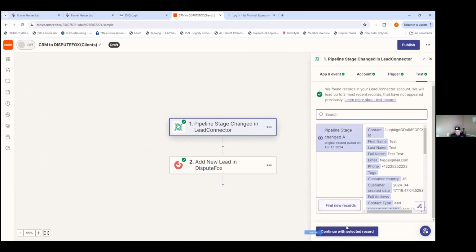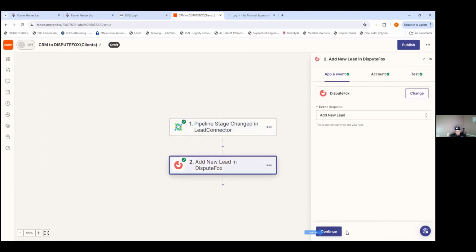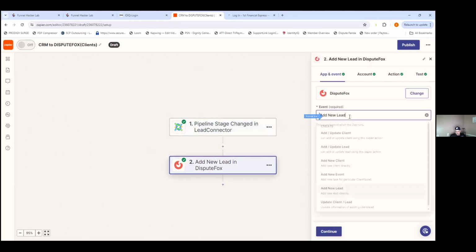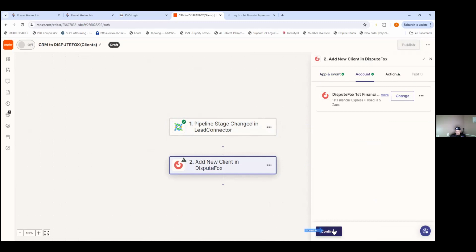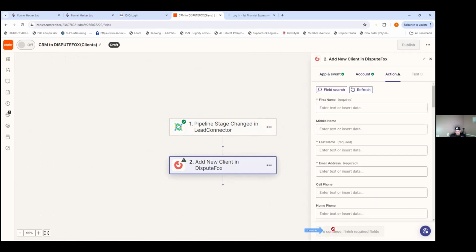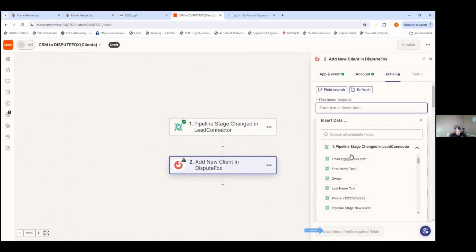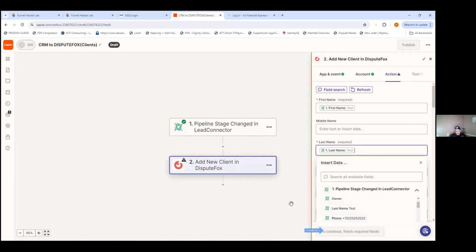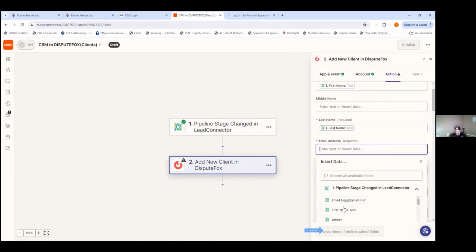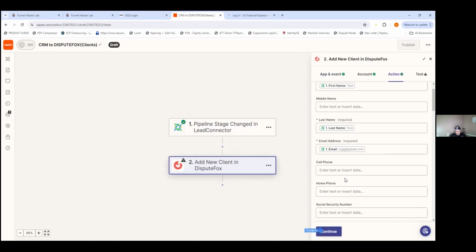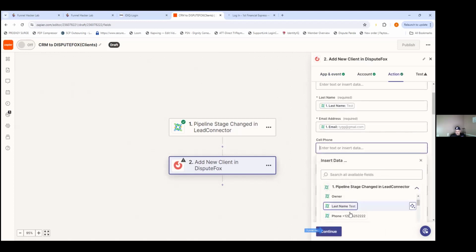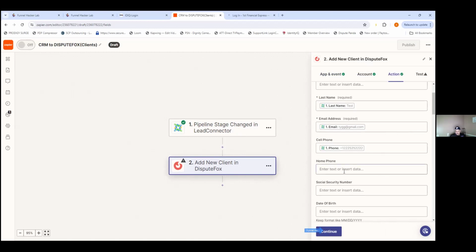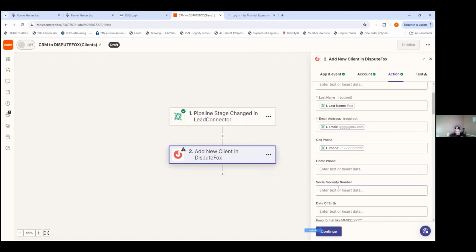Continue. All right, instead of this one, add new lead, make this add client. Add new client. Here you go. Just continue. Continue. I have to fill it out, same thing. Okay. Name, last name, email. Boom, boom, boom. This time I think I can go ahead and add credit monitoring and all that stuff. Social Security.